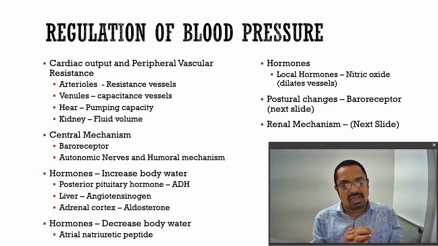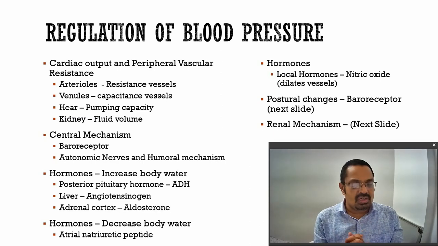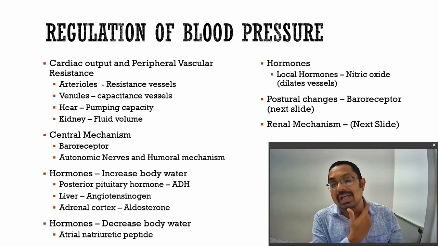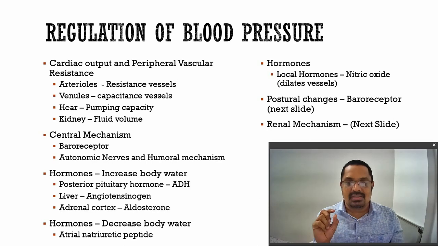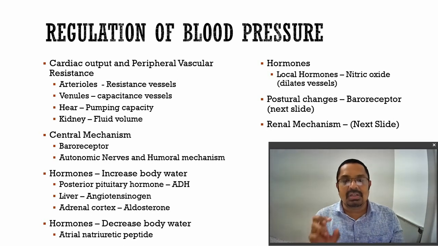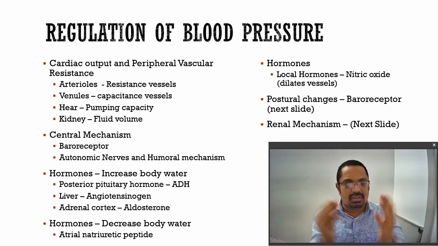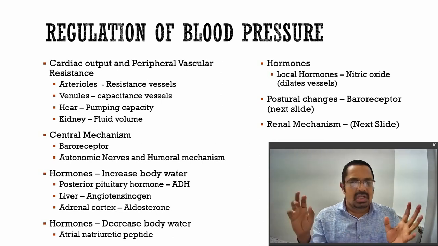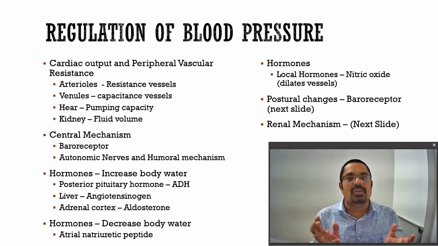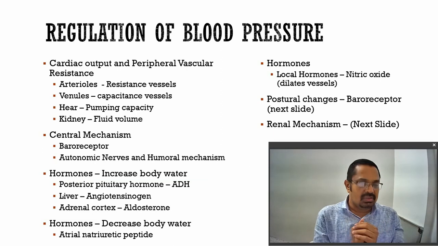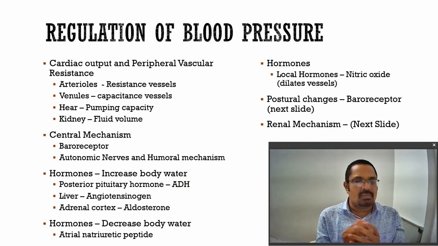There is a central mechanism by which the blood pressure is regulated, and through that is the baroreceptor and ANS, or hormonal mechanism. Baroreceptors are mechanical and chemical receptors present here in the carotid artery, in this region. They sense the osmotic pressure, the blood pressure, the chemical composition, and they send the signal to the brain, and they change the hormonal status and the neuronal, autonomic status of our body, and in that way they regulate the blood pressure by increasing the sympathetic tone or hormonal status.